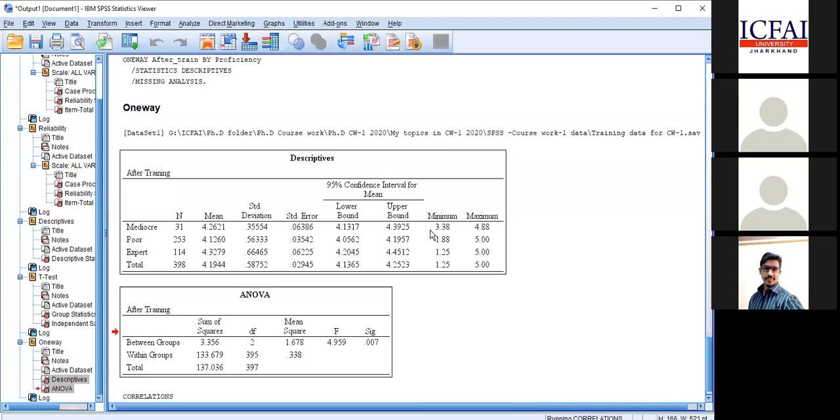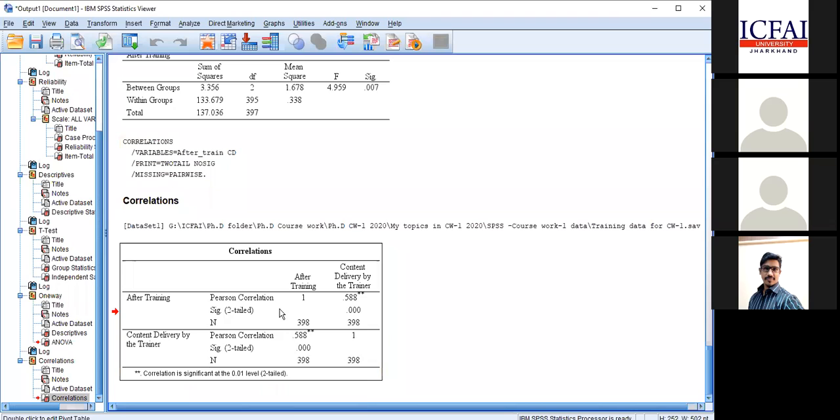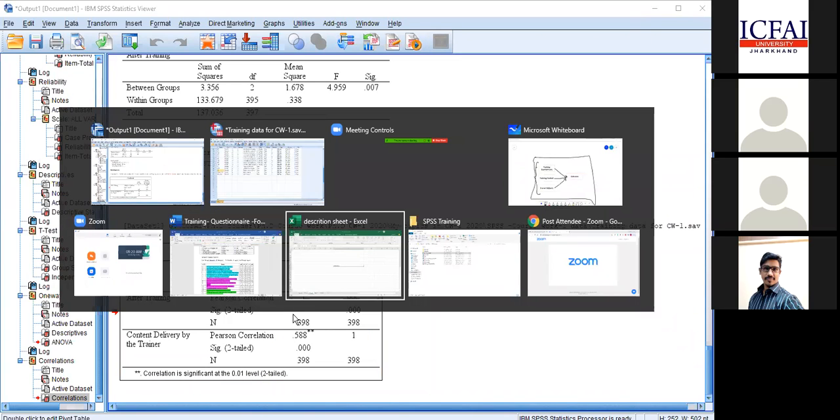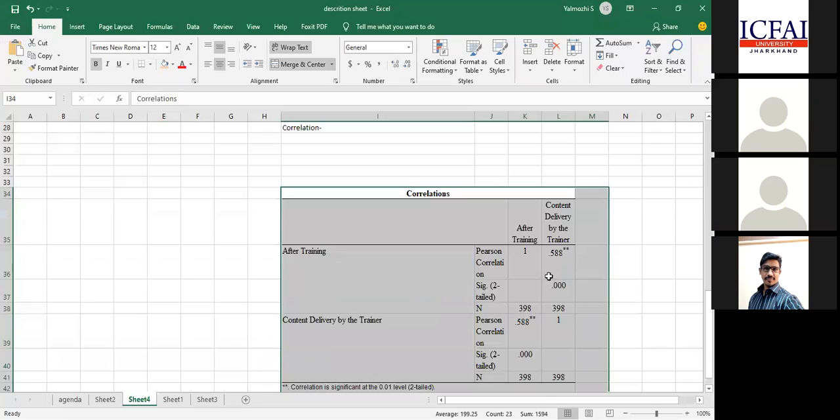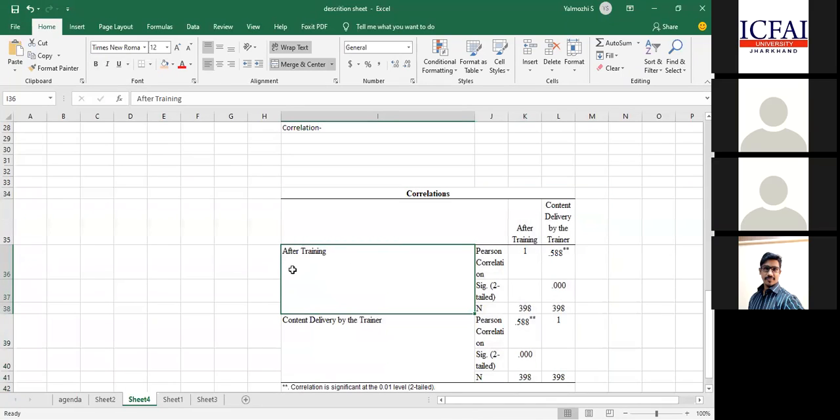Now what has happened? This is my output from the correlation. I copy and paste it into Excel for my comfort. Then I paste it here. I want to find out the relationship. So what is the relationship? Here, let me put content delivery here and after training here. So what is the magical number?